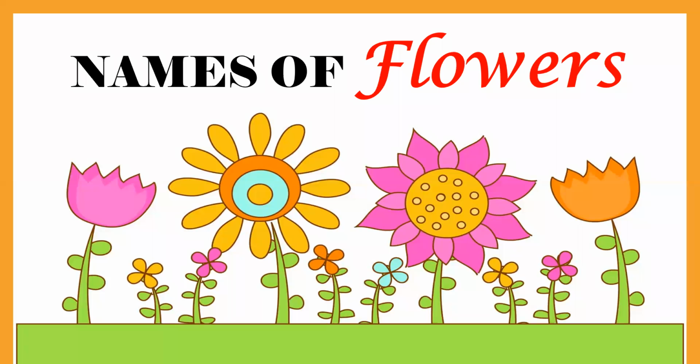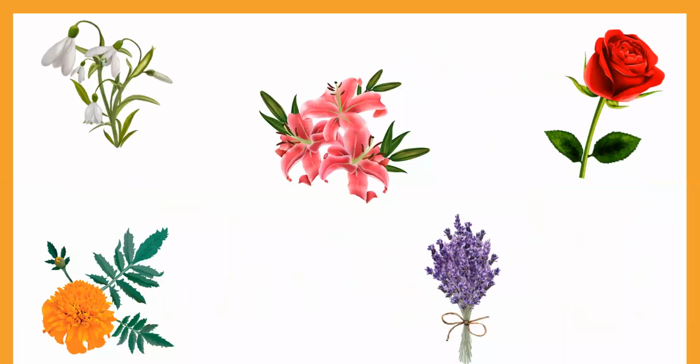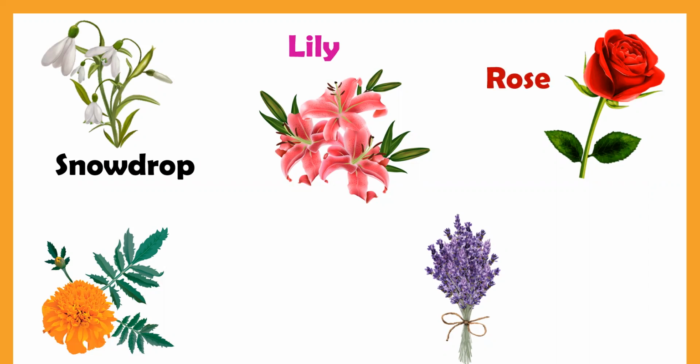Now we will learn some names of flowers. First one is snowdrop, S-N-O-W-D-R-O-P, snowdrop. Second is lily, L-I-L-Y, lily. Then we have rose, R-O-S-E, rose. Then marigold, M-A-R-I-G-O-L-D, marigold. Then lavender, L-A-V-E-N-D-E-R, lavender.